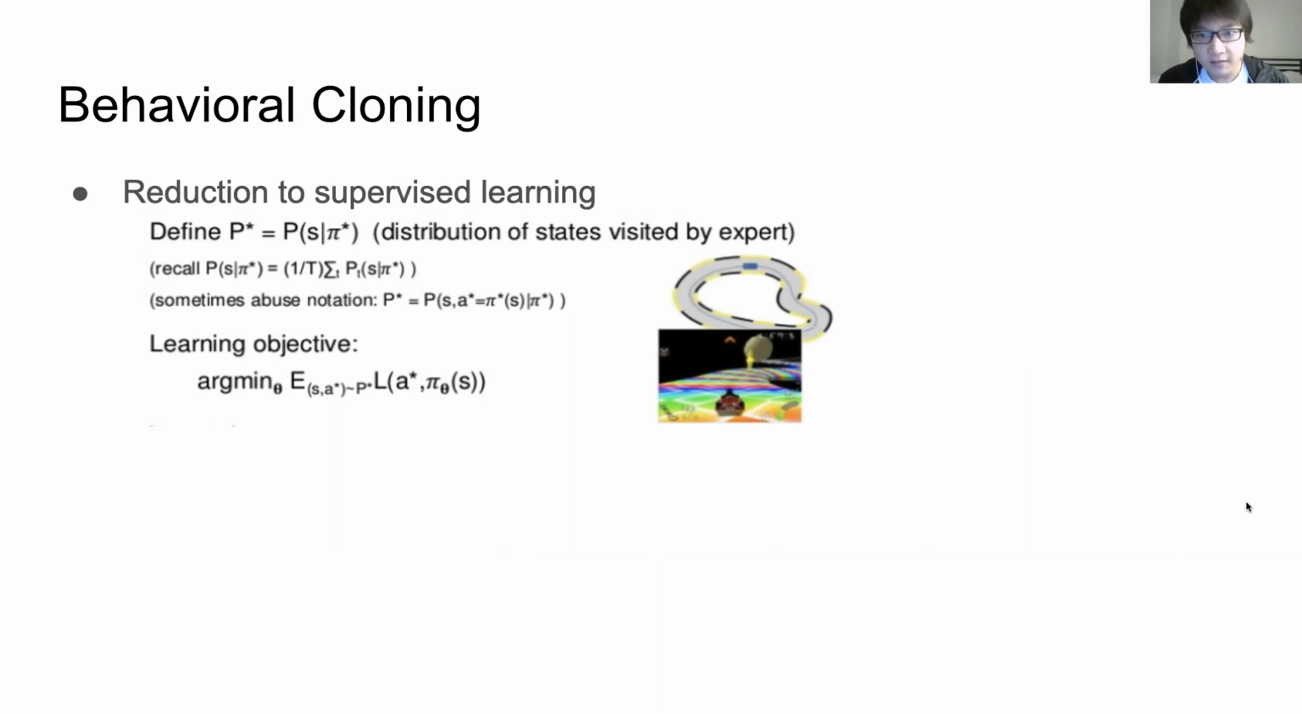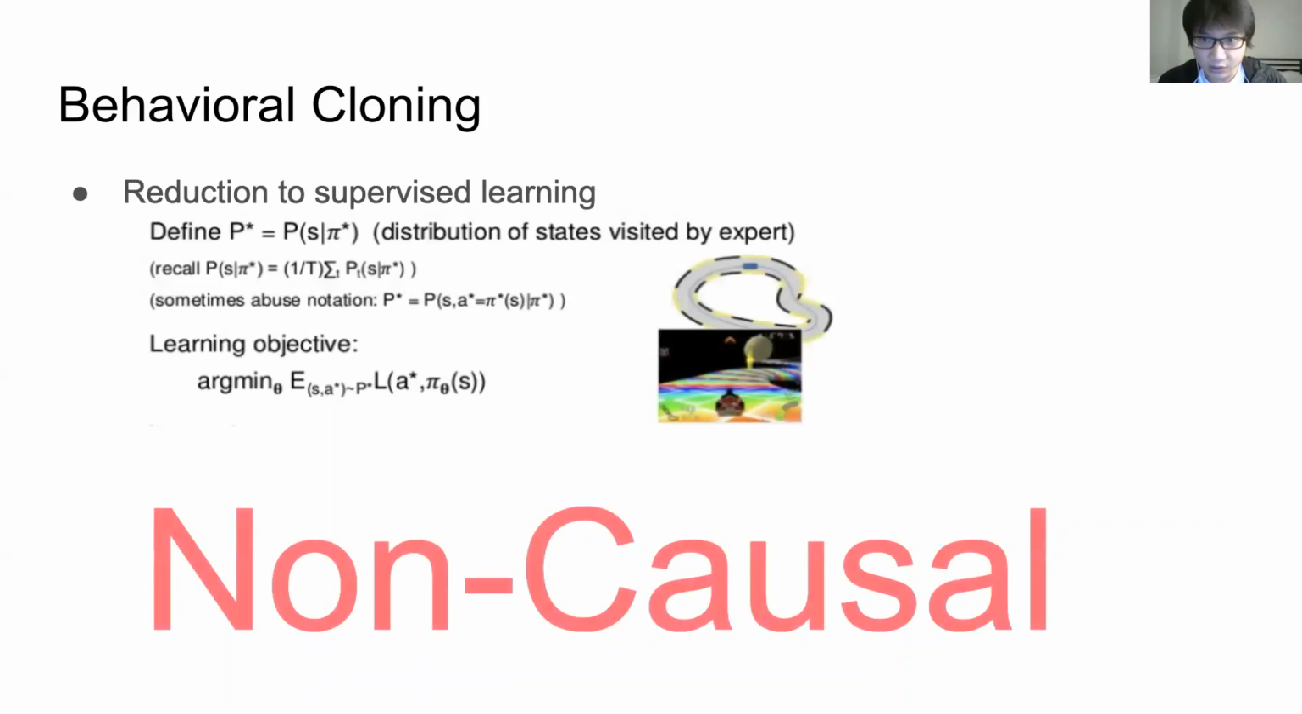It reduces policy learning to supervised learning to predict expert actions given observations. However, such models are usually non-causal, meaning that the training procedure is unaware of the causal structure of the interactions between the expert and the environment.